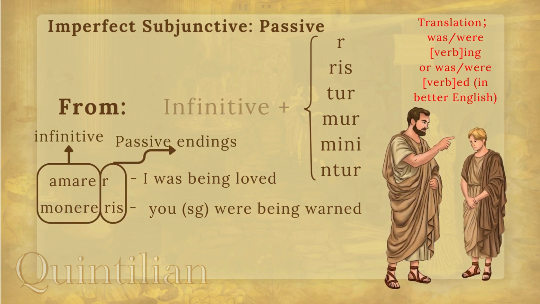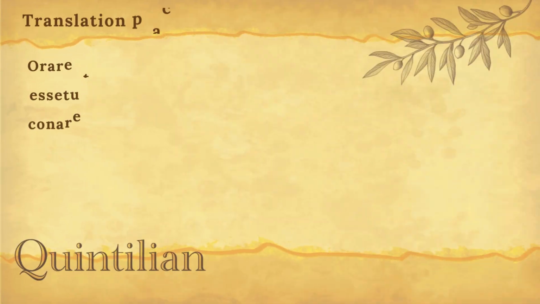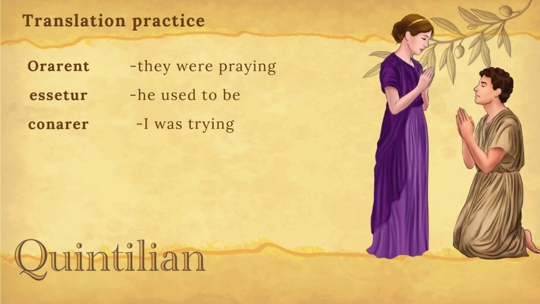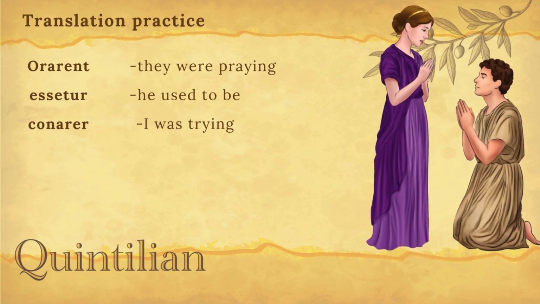Let's translate a couple of subjunctive verbs. If you want to practice, please pause the video. Orarent, they were praying. Esset, he used to be. Now, esset might look weird, and that's because esse is the infinitive of sum, esse, fui, which is irregular. I highly recommend you remember all constructions of this esse because it is a highly irregular but high frequency verb.